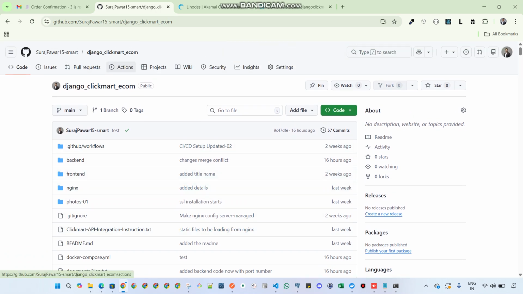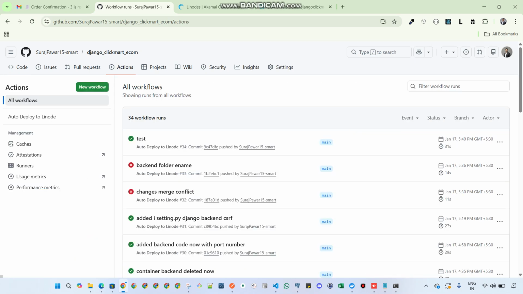I also implemented CI/CD here. In the CI/CD, you can see some test cases passing and some failing. Whatever changes you make on your local desktop are automatically reflected on the server. So this is all about that.